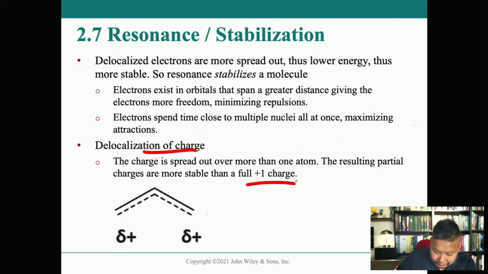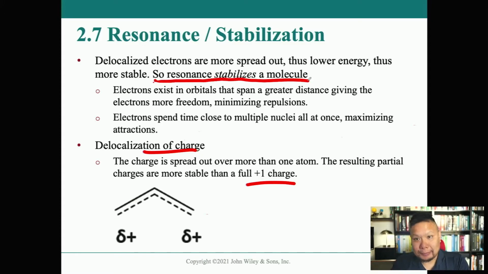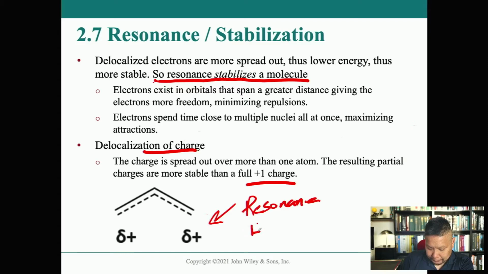So the point here is that resonance stabilizes the molecule, because it gives those electrons space to move around, minimizes repulsion, and gives more freedom and greater distance. And it also delocalizes the charge. All of this together results in a much more stable molecule. And here we have our resonance hybrid of our previous example.